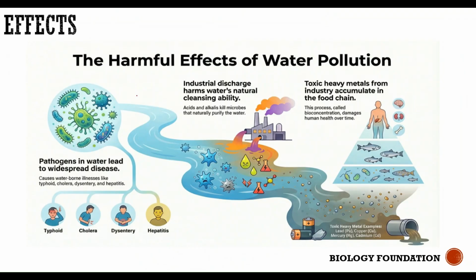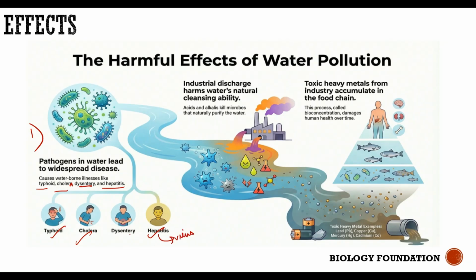So, firstly, the major effect is when people drink such contaminated water, obviously they get diseased. Why? Because when water is polluted, it is rich in various kinds of harmful microorganisms. So when people drink such contaminated water, there are high chances that they suffer from various diseases like typhoid, cholera, dysentery, and hepatitis. Typhoid and cholera are bacterial diseases. Hepatitis is a viral disease.